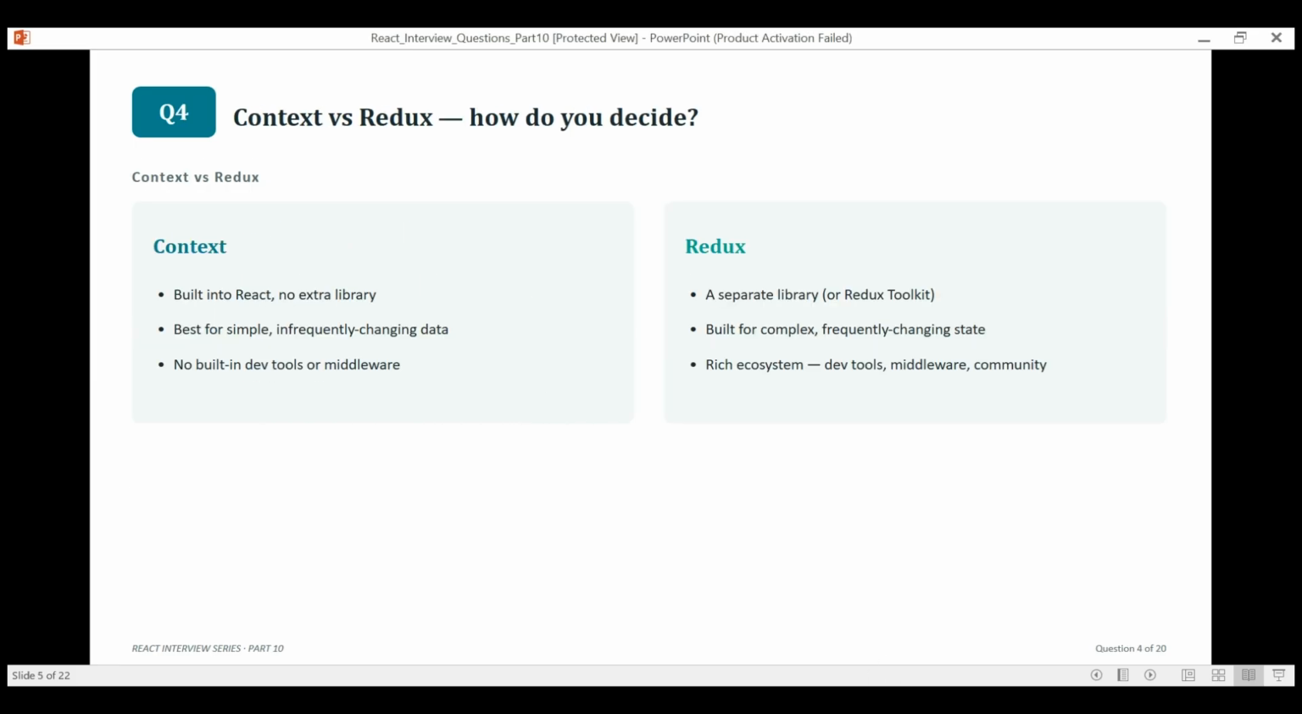So, context versus Redux, how do you decide? That may be an important interview question. Context is built into React and it's great for simple, rarely changing data. Redux is a separate library built specifically for complex state that changes often, with a much richer ecosystem around it: dev tools, middleware, and a huge community.